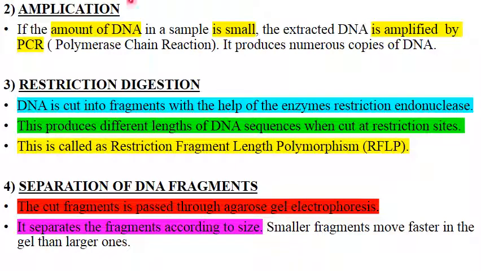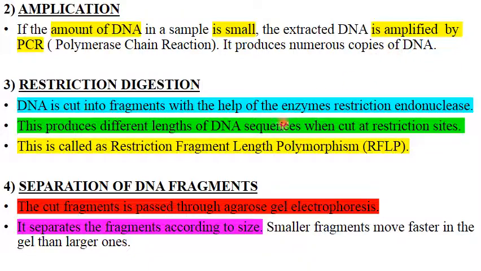Next step, amplification. Amplification means making many copies. If the amount of DNA in a sample is small, suppose at the scene of crime we get only a little blood, and we extract the DNA from the WBCs, but the amount of DNA is very small, we can amplify it. That means make many copies of it by a very simple technique which you are going to study later in the chapter on biotechnology, that is polymerase chain reaction, short form PCR. By this technique we can produce numerous copies of the DNA.